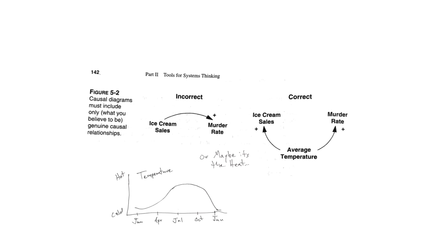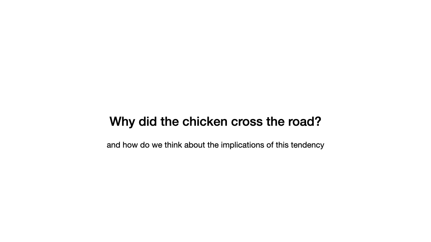In causal loop diagrams, we need to be very disciplined about what causes what, and be very careful not to confuse correlation with causation. That's true in general, not just with silly examples from a business textbook. All right, so that's murder and ice cream. Let's talk about chickens and eggs.